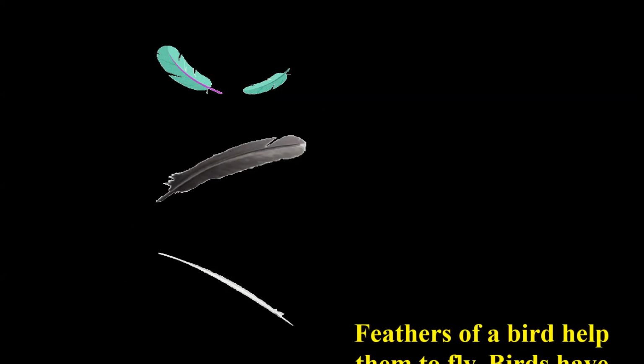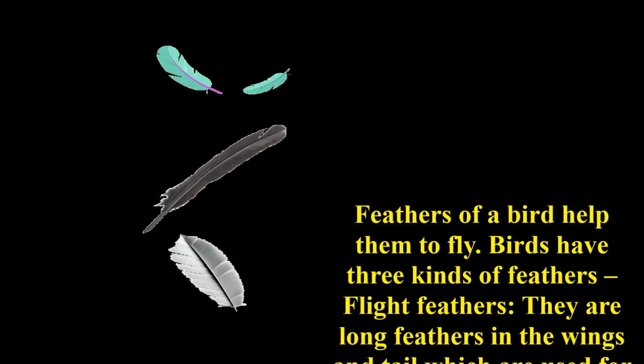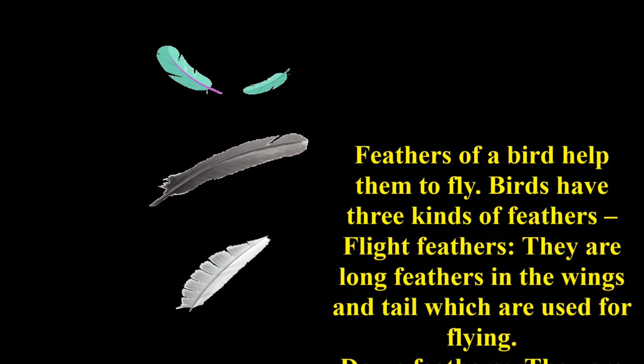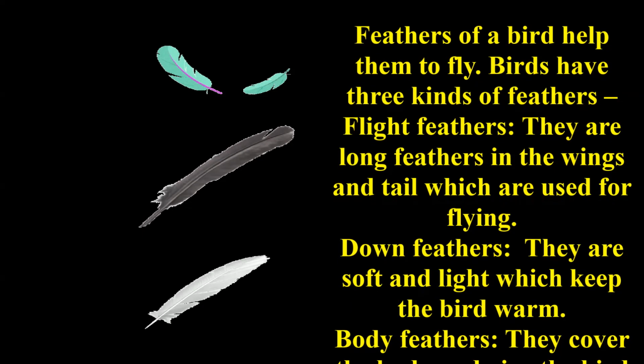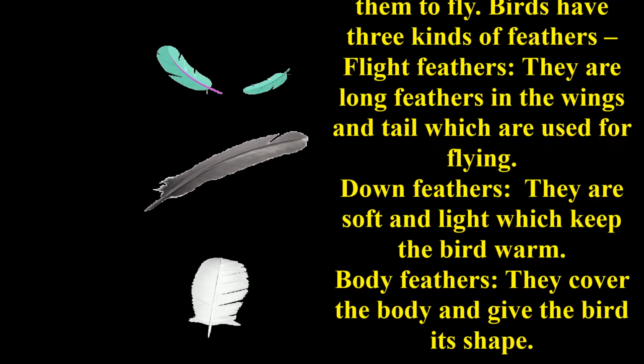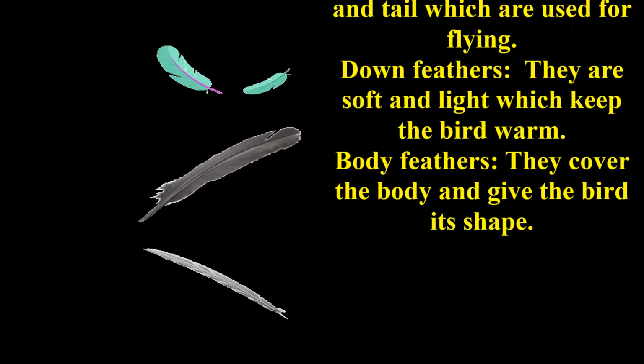Children, now let us discuss the types of feathers present in birds. Feathers of a bird help them to fly. Birds have three kinds of feathers: flight feathers, down feathers, and body feathers. Flight feathers are long feathers in the wings and tail which are used for flying.